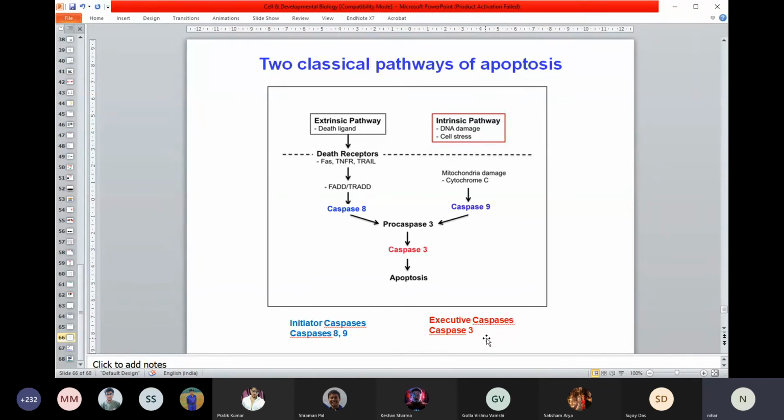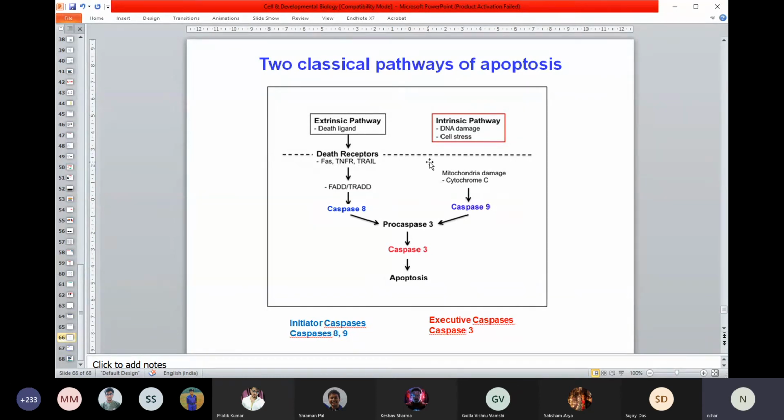Now we'll come back to this, and this is where I'll end. Think about this process happening in normal individuals. Cells are trying to remove all unwanted cells present in your body by this mechanism. These are the caspases, the active agent. Now think you want to kill a cancer cell. So you can activate these pathways. If you want to kill a cancer cell, you can activate either of these pathways or both.